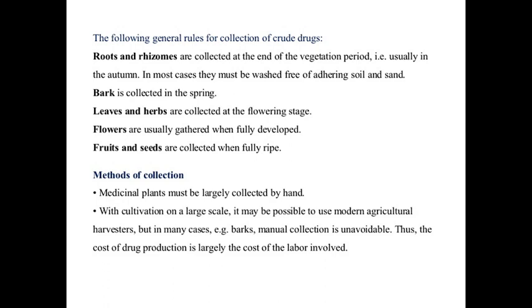Leaves and herbs are collected at the flowering stage. When the flowers are produced on the plant, at that flowering stage, leaves and herbs are collected. Flowers are generally gathered when they are fully developed, and fruits and seeds when they are fully ripe. That is the best condition for their collection.